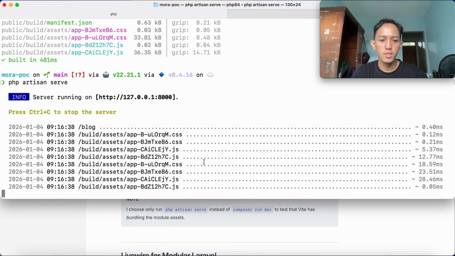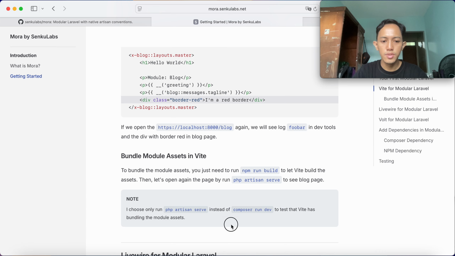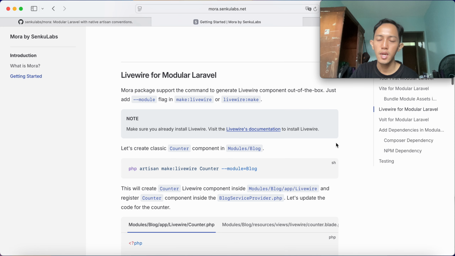Okay, so I stop it now. And then let's go to the run composer run dev. Okay, so why do we use php artisan serve instead of composer run dev? Because I want to test that Fit has bundling module asset in production or build mode. Okay, so let's jump to the next section, which is LiveWire for modular Fit.